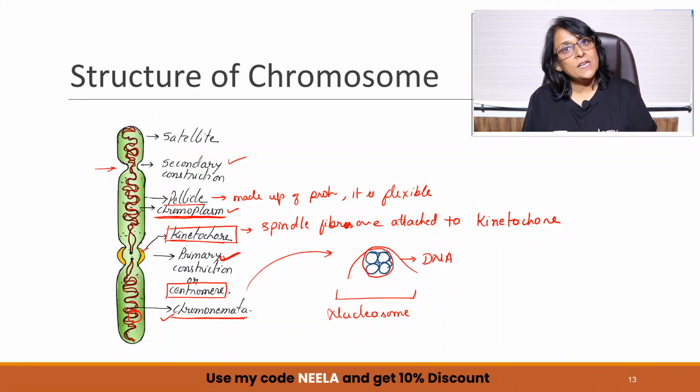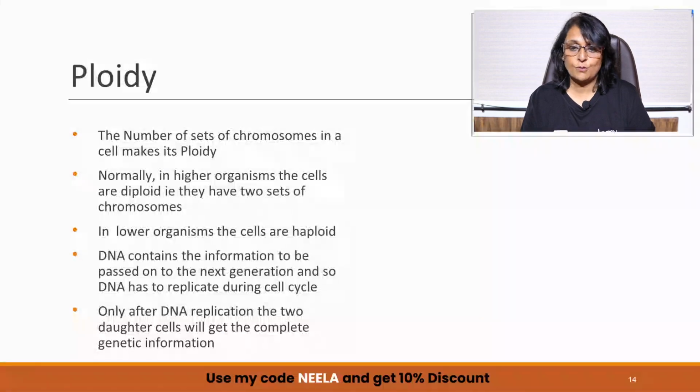We studied the detailed structure, the 3 important things. One was chromonemata, where the DNA is located. Then we talked about kinetochore, where the spindle fiber is going to get attached. Chromoplasm, from where the water is lost, and then only the chromosome becomes thick, rod-like, and visible to us.